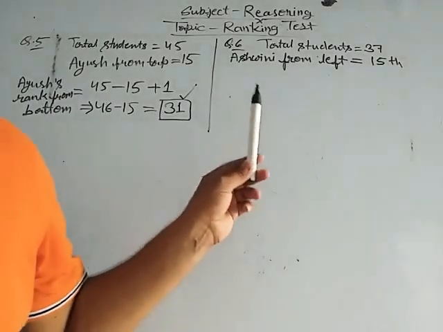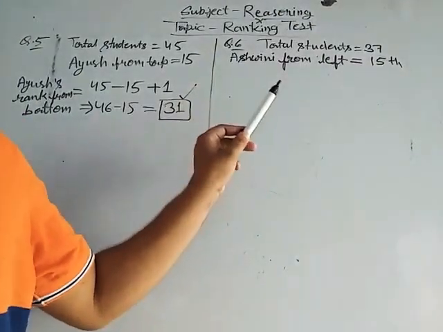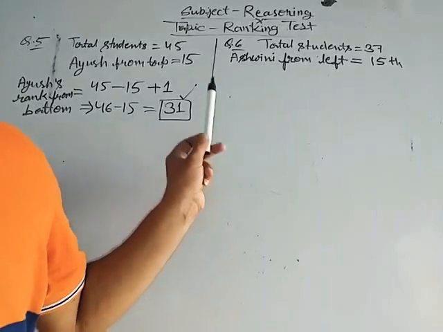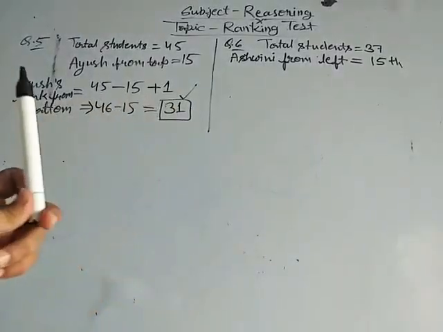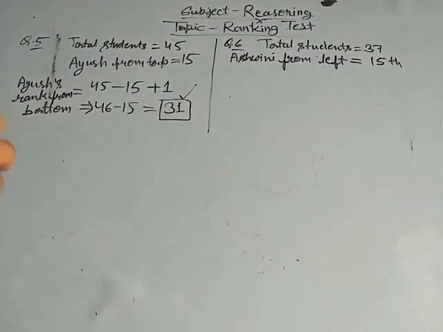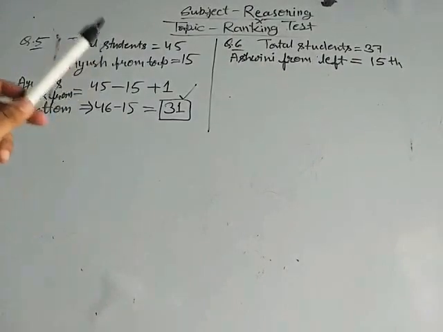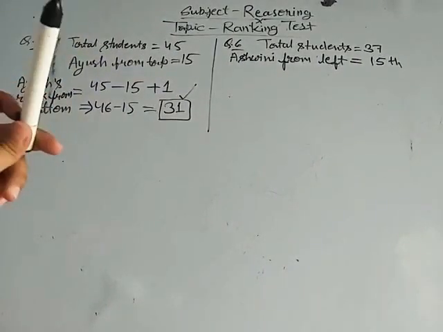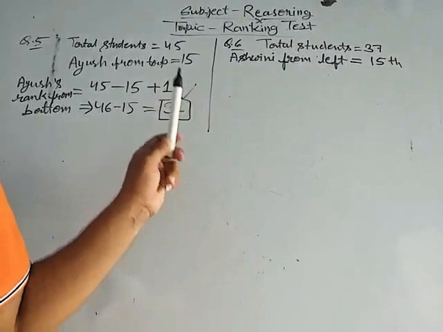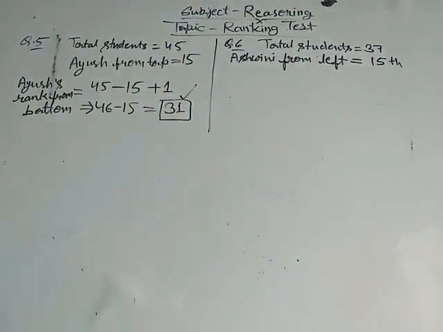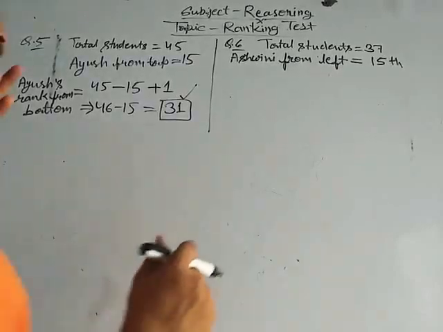Let's focus. If he is shifted 6 places to the right, then what is his position from the right hand?